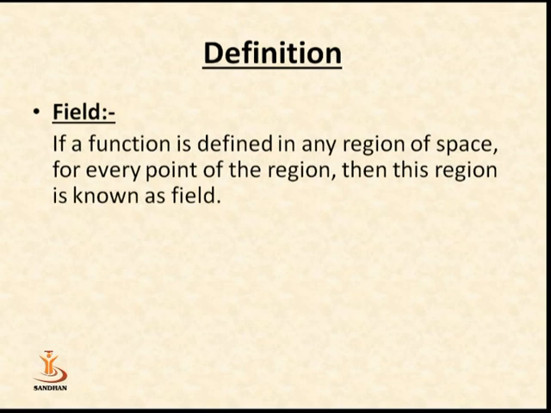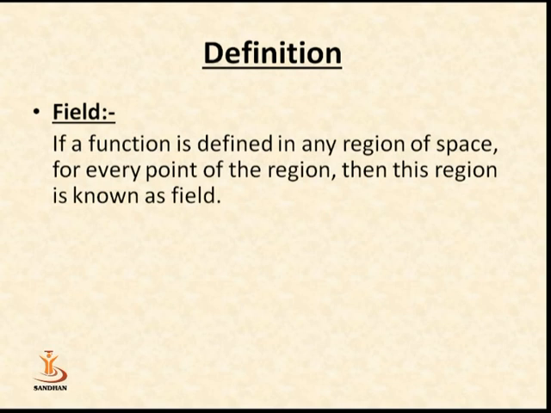એટલે કે જો આપણે f(x) is equal to x and x belongs to R, then this region is defined for every value of R. That means R is a region if f(x) is equal to x. But if we take f(x) is equal to 1 upon x and x belongs to R, then this function is not a region, not a field.